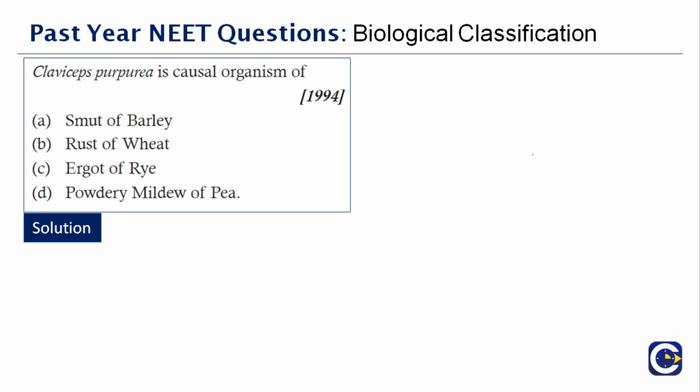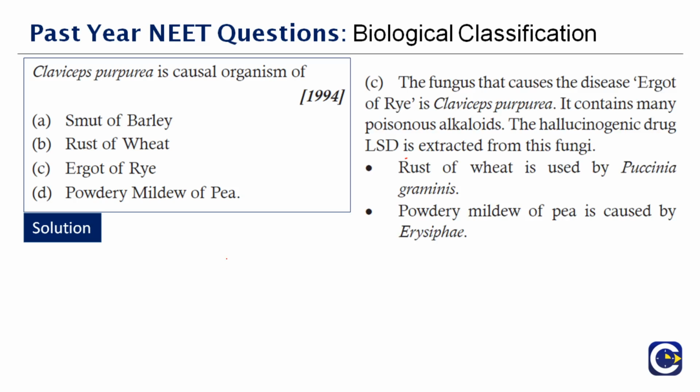Rust of the wheat is caused by Puccinia. So here I've told you the other examples. Powdery mildew of the pea is caused by Erysiphe. And smut of the barley we already discussed in the earlier question, right? So therefore the correct answer to this question is option C, ergot of rye. Easy question, right? It's a repetition actually.